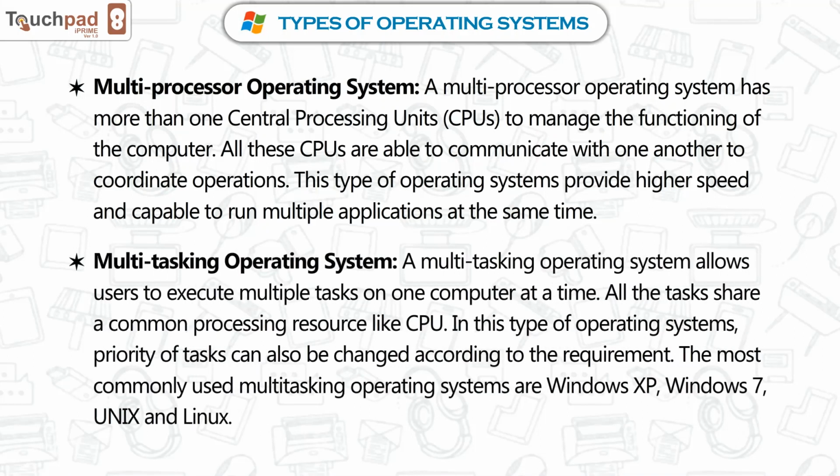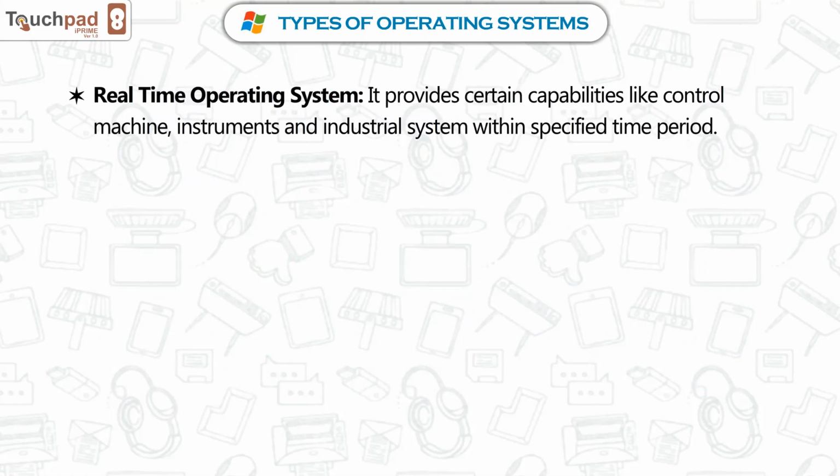Multitasking operating system. A multitasking operating system allows users to execute multiple tasks on one computer at a time. All the tasks share a common processing resource like the CPU. In this type of operating system, priority of tasks can also be changed according to the requirement. The most commonly used multitasking operating systems are Windows XP, Windows 7, Unix, and Linux. Real-time operating system. It provides certain capabilities like controlling machines, instruments, and industrial systems within a specified time period.